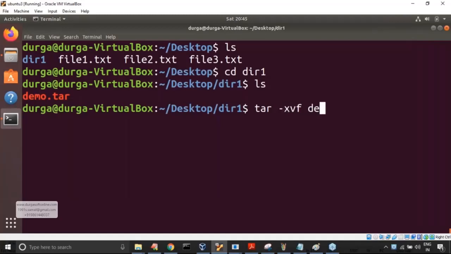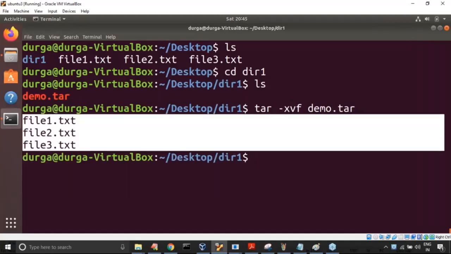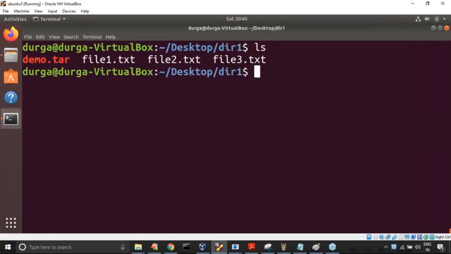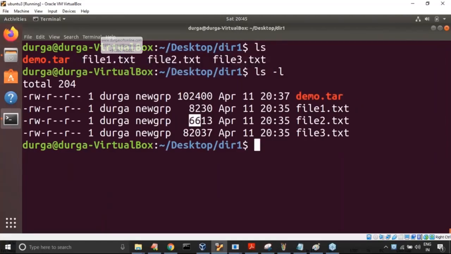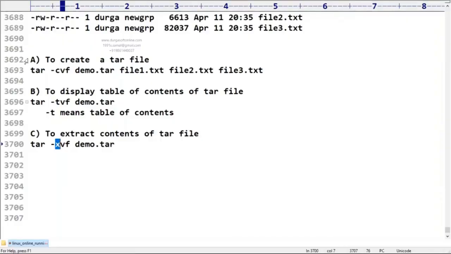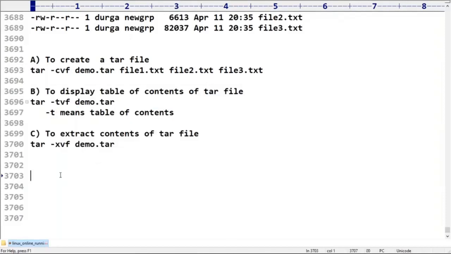xvf, okay, demo.tar. Now observe, file1.txt, file2.txt, file3.txt extracted. Now inside dir1, all these files came or not? From the original file, all these files also by default will come. Now if you want to observe, are the sizes the same or not? Yes, friends. So how you can create archive file, how to display contents of archive file, how to extract archive file. Up to this, any doubt?